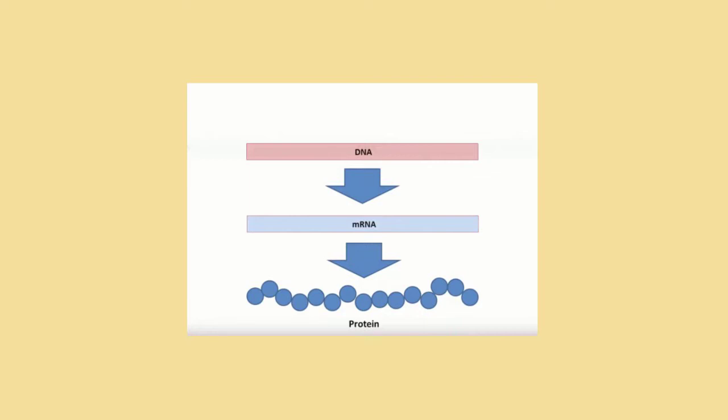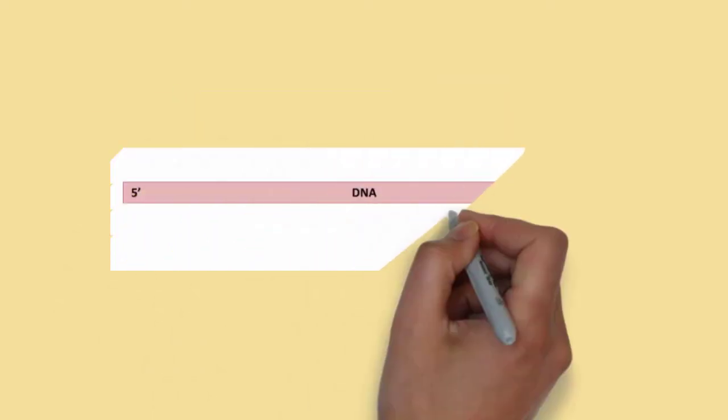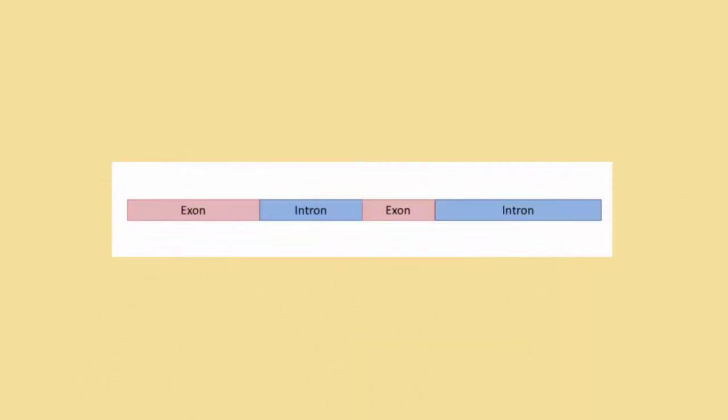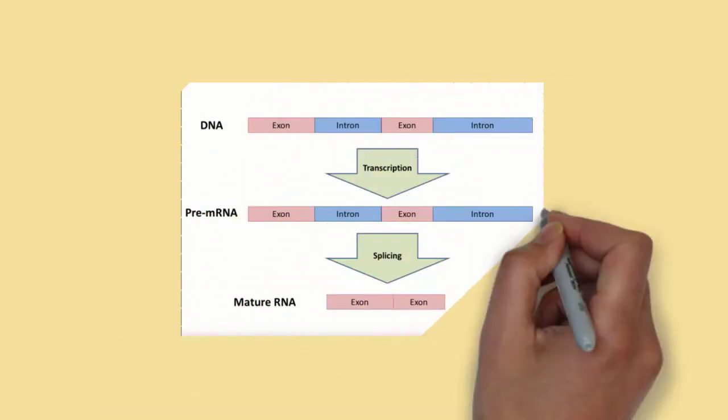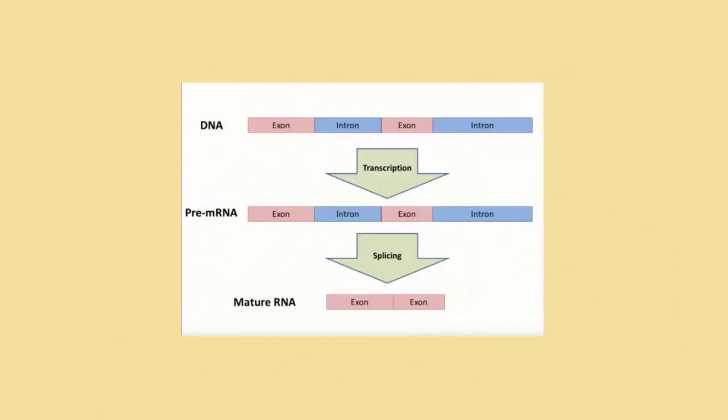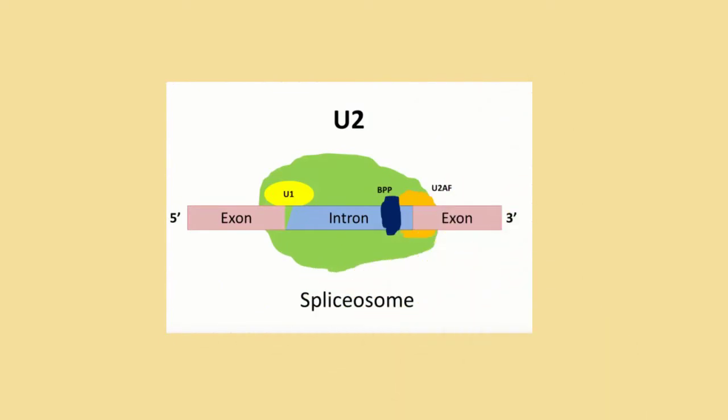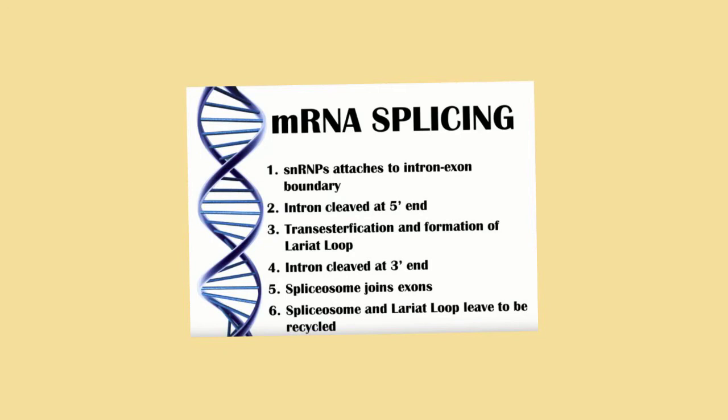DNA is composed of 3 billion base pairs and is divided into introns and exons. Introns are non-coding regions and do not code for a protein, while exons are coding regions which do code for a protein. When DNA is transcribed to mRNA, introns are spliced out of pre-mRNA sequence by a complex protein called a spliceosome. Once introns are removed, the now mature RNA can be translated into a protein.